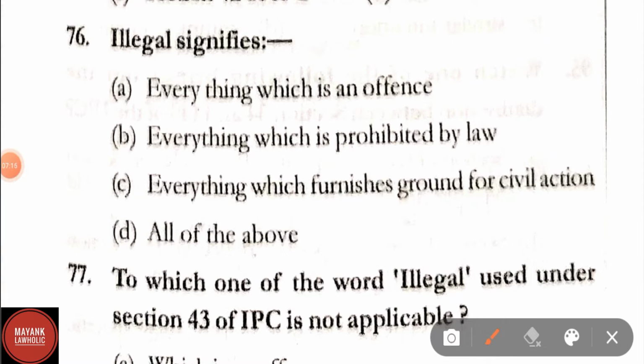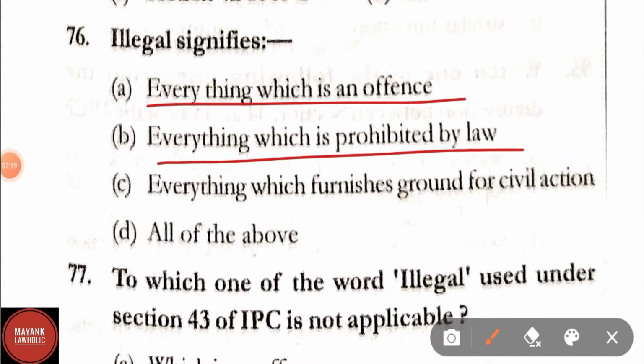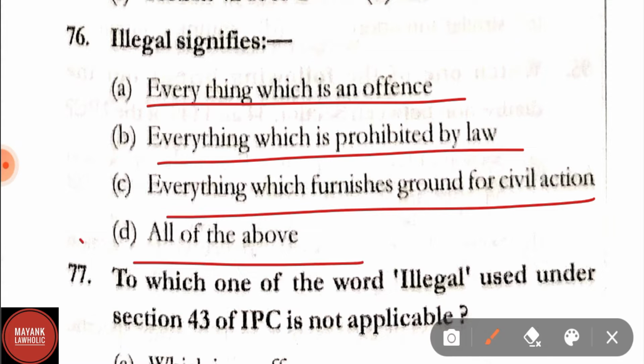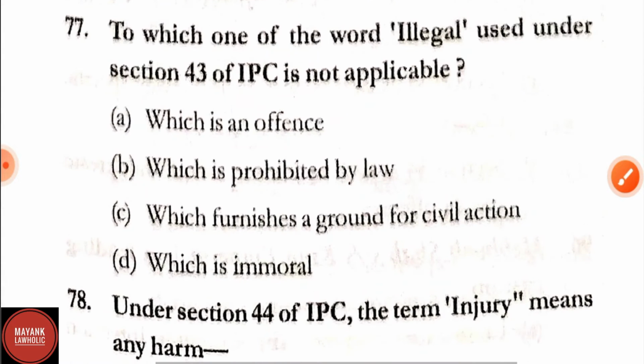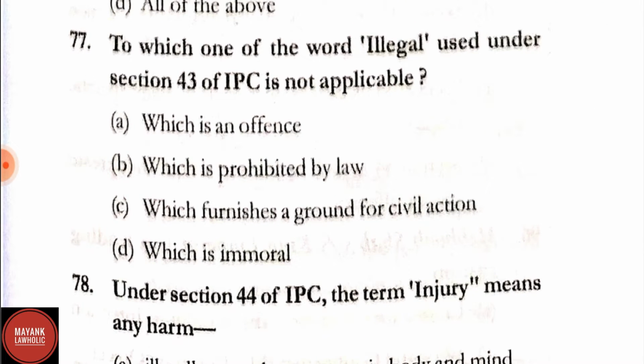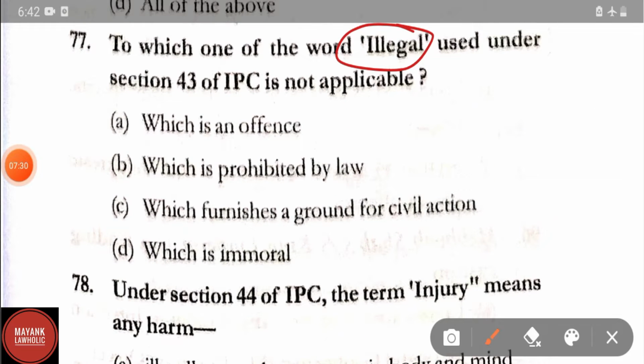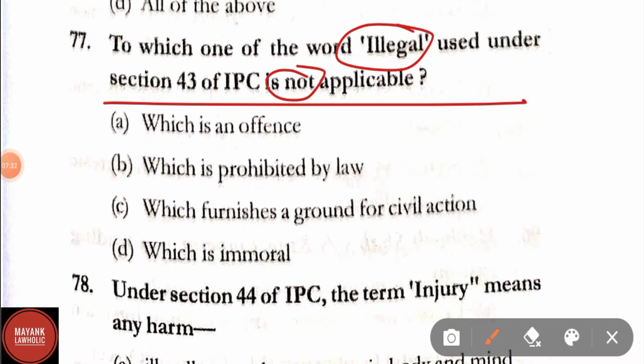Question number 76. Illegal signifies: option A, everything which is an offence; everything which is prohibited by law; everything which furnishes ground for civil action; all of the above. Correct answer is option D, that is all of the above. Question number 77. To which of the following the word illegal used under section 43 of IPC is not applicable?